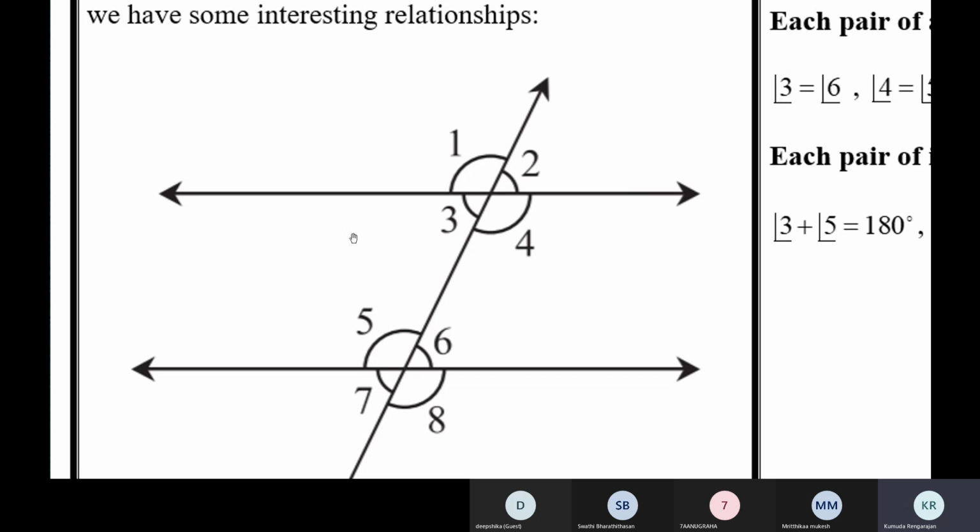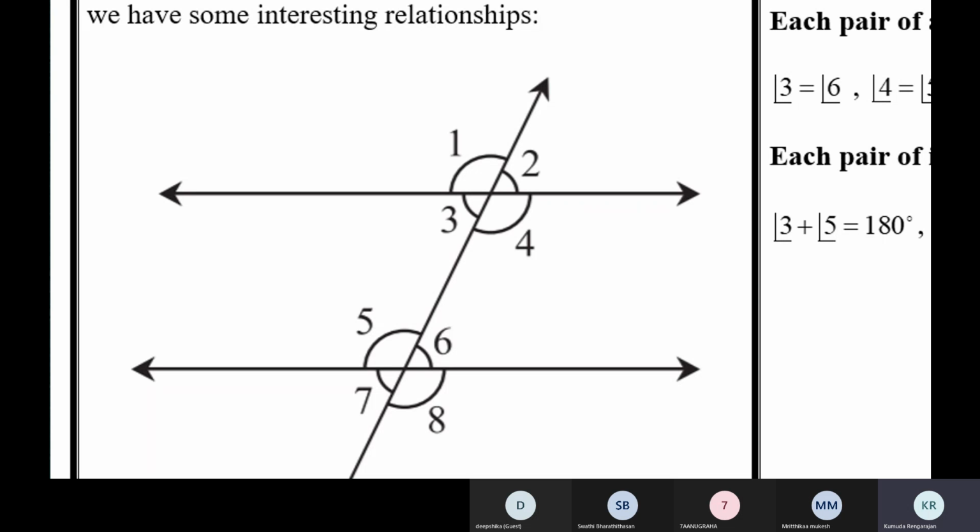But when the lines are not parallel, angle 1 and angle 5 are still corresponding angles. But if angle 1 is 100, angle 5 will not be 100. They'll have different measures. Corresponding angles will not be the same when the lines are not parallel.